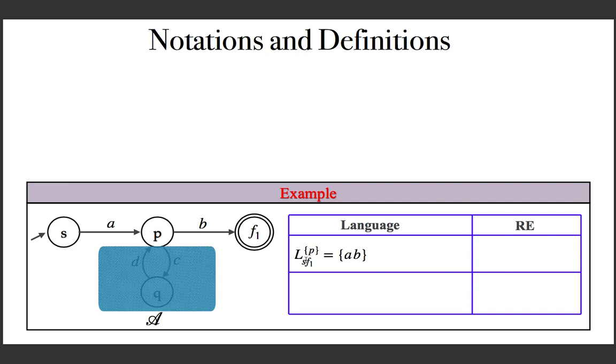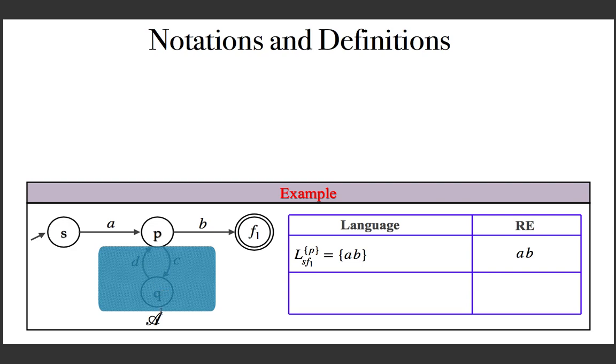This means I want to go from the state S to the state F1 by passing through only P as intermediate state, because Q is hidden. So I want to show in the notation which is the set of intermediate states possible. Here it is only P, and that is this notation. That means going from state S to the state F1 by passing through only P as intermediate state, and that is AB. And the regular expression then is AB.